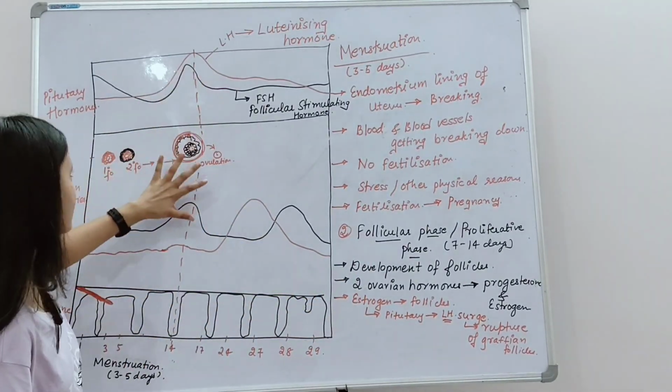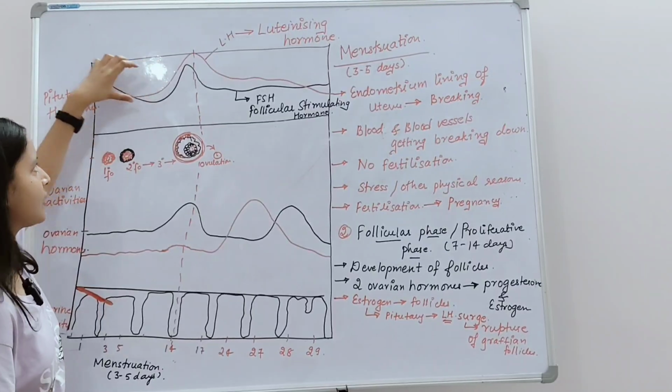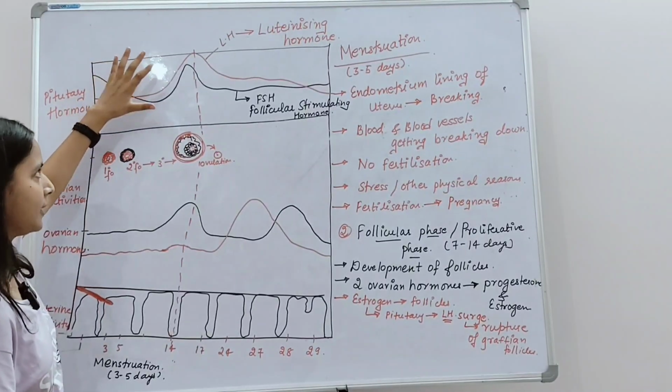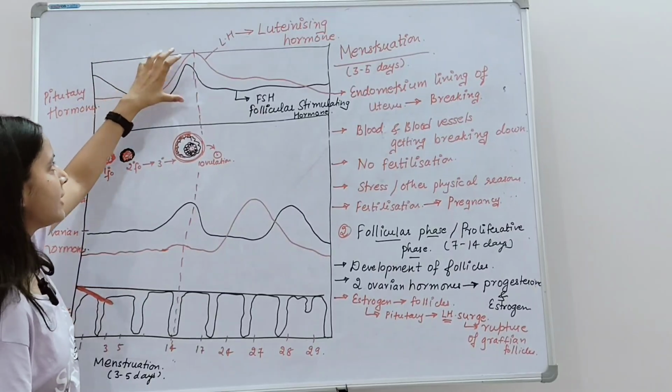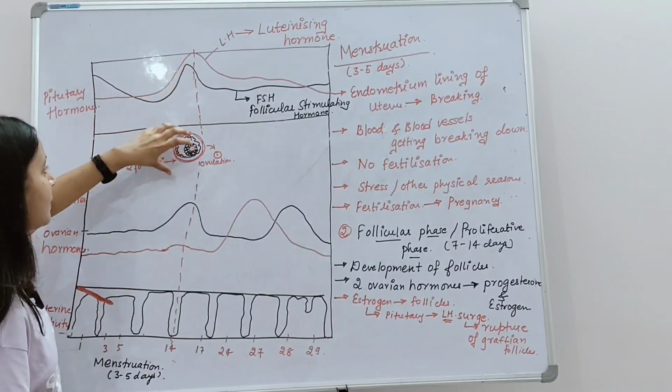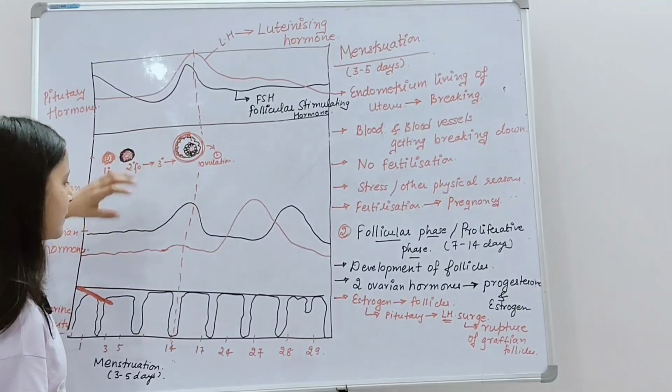This was all about the pituitary hormones LH and FSH. At the start, FSH and LH have the same level, and eventually they increase their level when the mature Graafian follicle is ready to rupture and ovulation will take place.